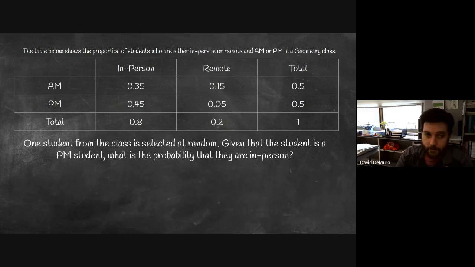Let's take a look at another one. So again, we're selecting one student at random from this class. Given that the student is a PM student, what is the probability that they are in person? So we are only focused on the PM students here. We are not interested in the AM students right now. It's given that they're a PM student.